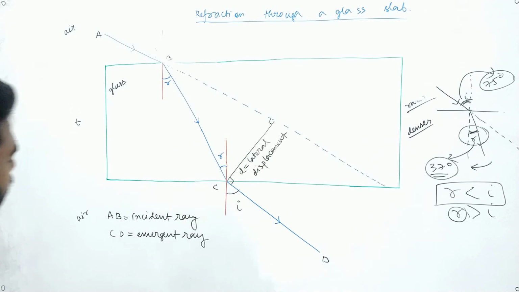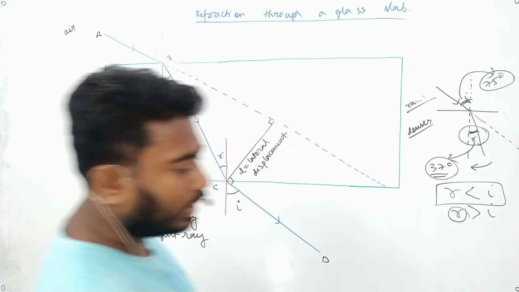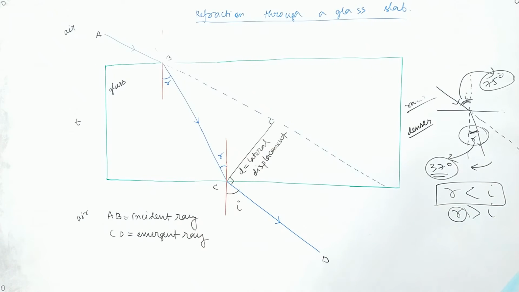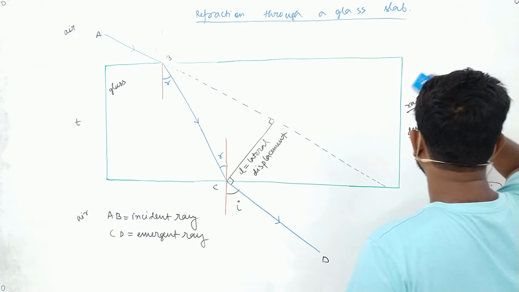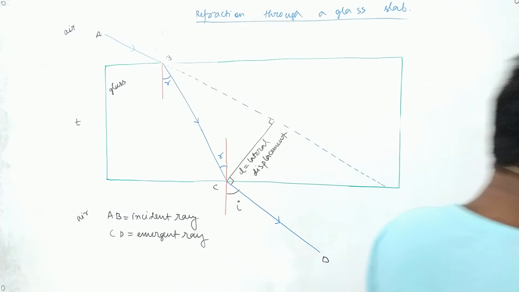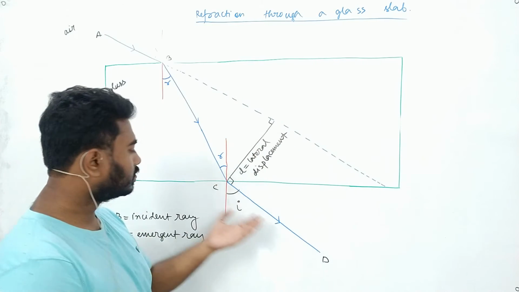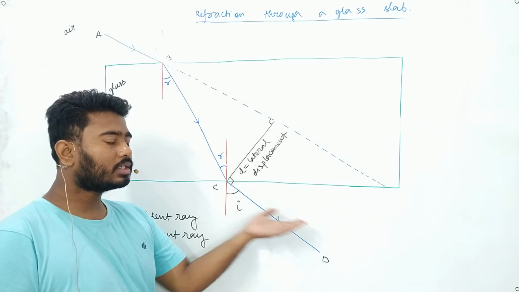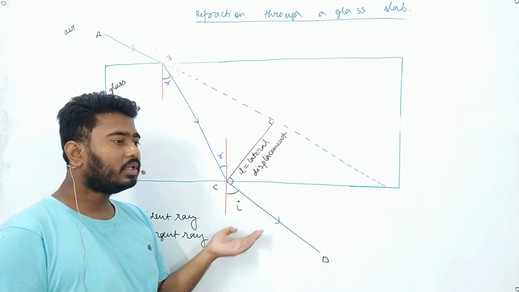Now tell me one thing, that is, in refraction through a glass slab, if the ray of light follows a different path, then will the objects beyond this glass feel shifted?